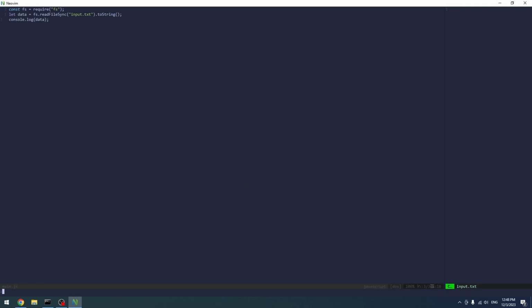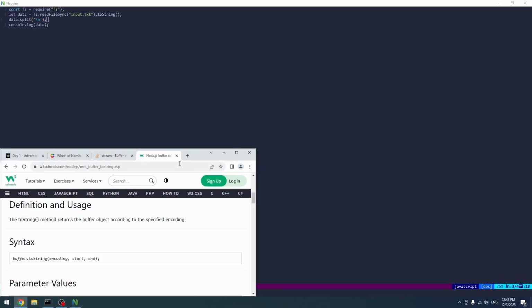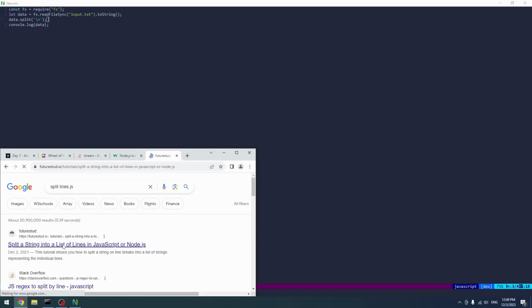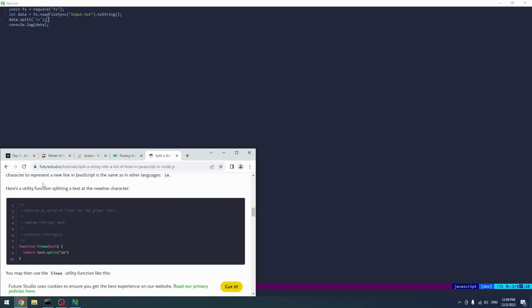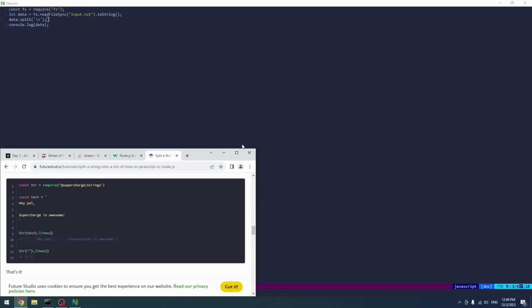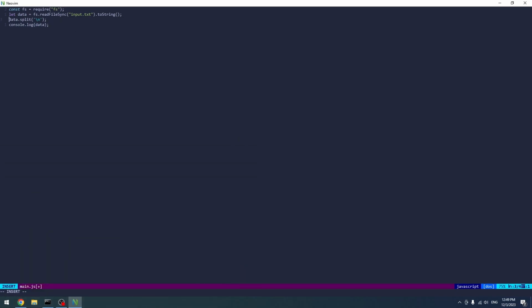So alright, let's probably quit. We can take in the input. We can split it by lines. I think there was something like split, and by some sort of like delimiter, like slash new line. Or maybe there's even a function like split lines. Let's actually search it. So split lines, JavaScript. As you can see, I'm not really too much into it. I guess, yeah, sure, we can just split by that.